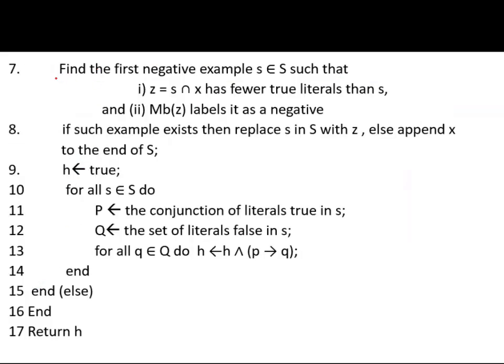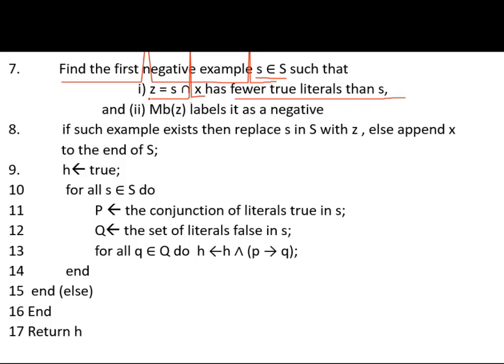The else part says find the first negative example s belonging to capital S such that Z is equal to s intersection X, where s intersection X has fewer true literals than s. Only consider true literals.